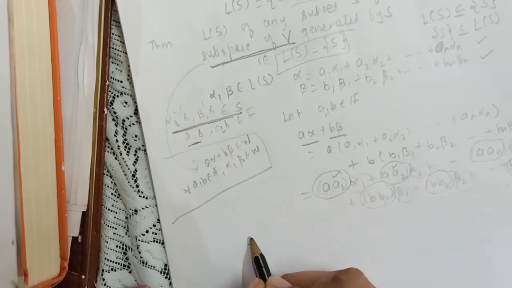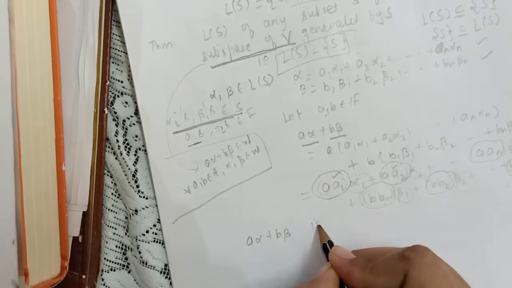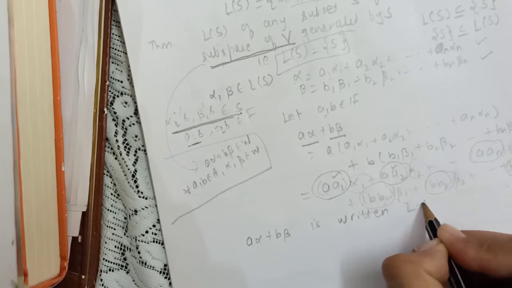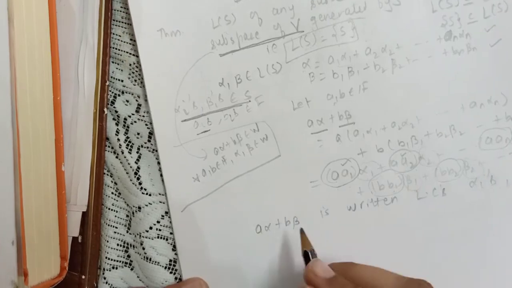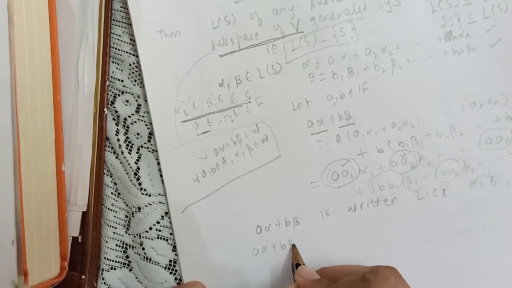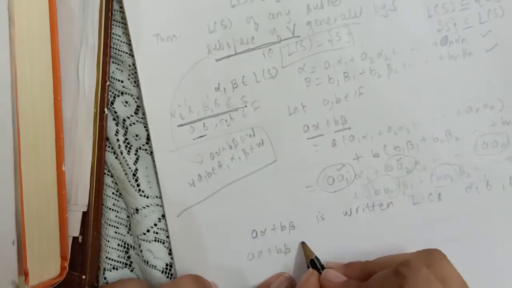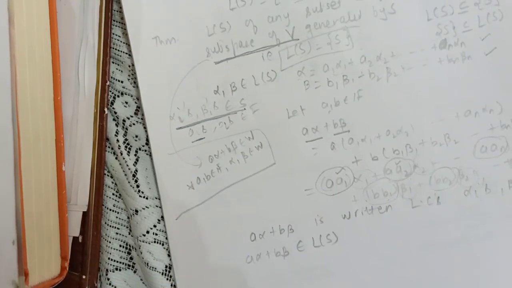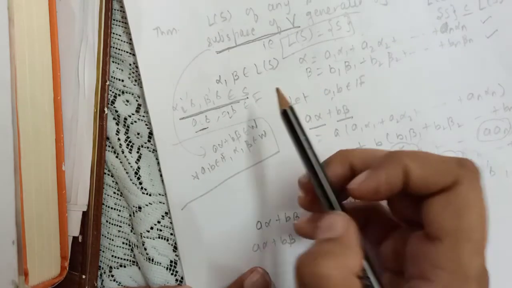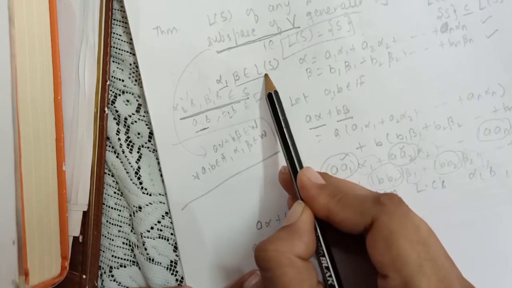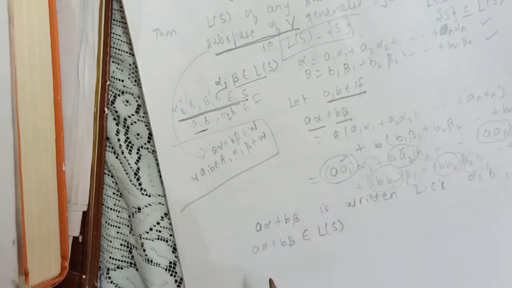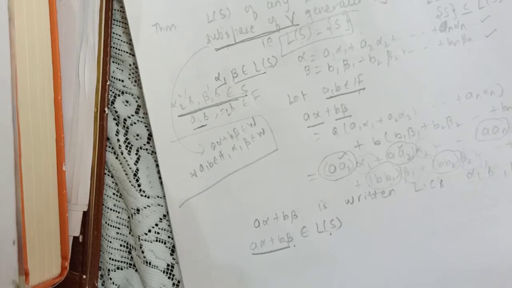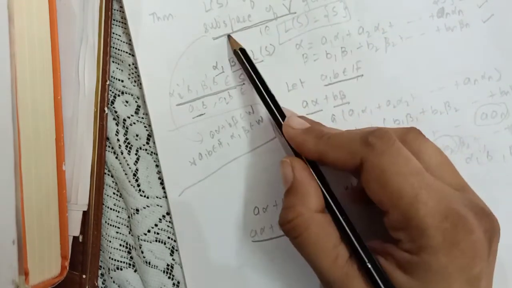So now our A alpha plus B beta is written as a linear combination of alphas and betas, which are elements from S. So what is A alpha plus B beta? Isn't it belonging to the linear span? So this is belonging to the linear span of S. That was what we needed to prove. We took two random elements from the linear span of S, we took two random elements from the field, and we proved that their linear combination A alpha plus B beta is in the linear span. So that was all that was needed to prove for this part, subspace of V.